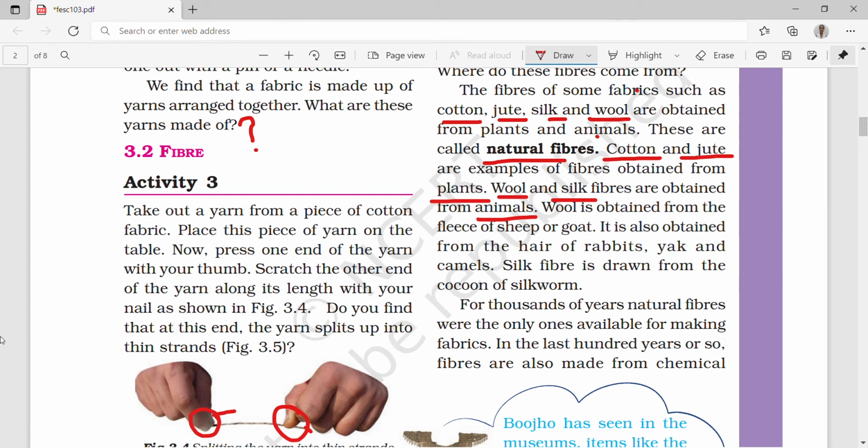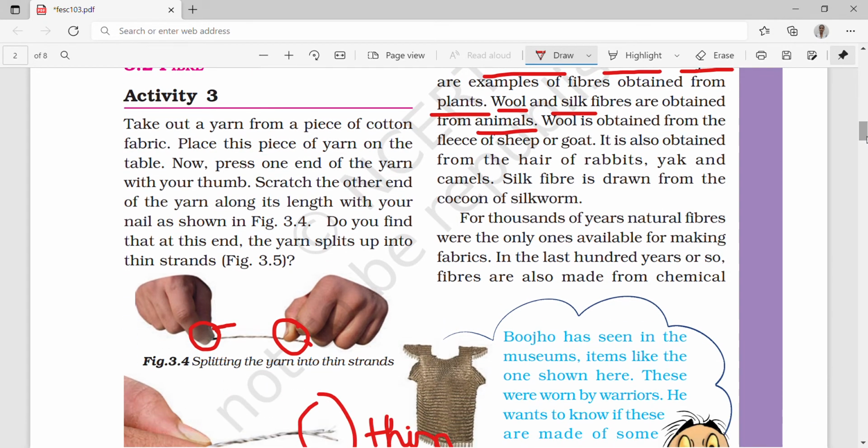Wool is obtained from the fleece of sheep or goat. When the sheep or goat has hair on their body, we remove that hair. That is known as the fleece of sheep or goat. It is also obtained from the hair of rabbits, yak and camels. Wool is of different kinds. You can see the different varieties of wool.